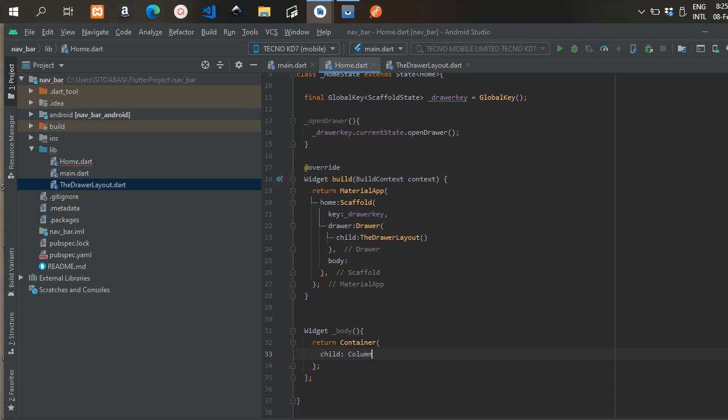The body function here is going to return a widget that will display in the body of the scaffold. So we're going to return a container.